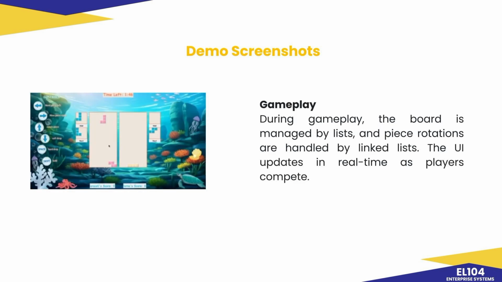So next is gameplay. During the game, the Tetris board itself is managed using a Python list, a two-dimensional array where each cell represents a block on the board. This allows for fast updates as pieces move or lines are cleared. For each Tetris piece, a linked list is used to handle its possible rotation states. When a player rotates a piece, the program simply moves to the next node in the linked list, updating the piece's orientation efficiently. All these updates happen in real time, so both players see each other's moves instantly, making the competition dynamic and engaging.